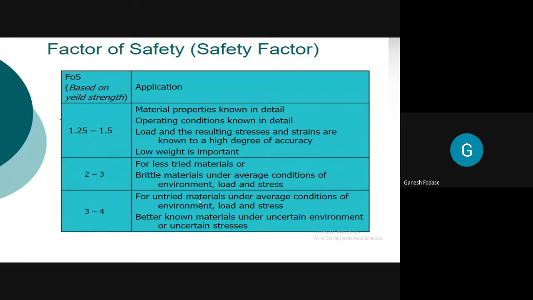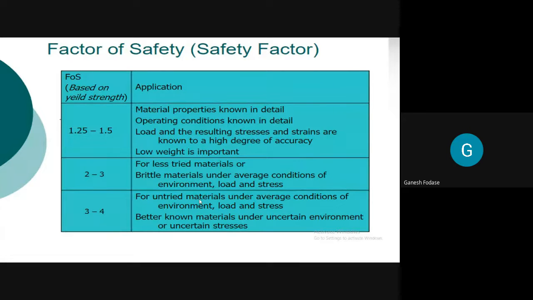Now see, there is confusion. Okay, how will I be thinking? Yes, sir, I will consider low factor of safety, 1.25 to 1.5, in case of aeroplane. Others, what are you saying? Factor of safety should be higher in cars, in aeroplane. Yes. Can you tell me why in aeroplane?